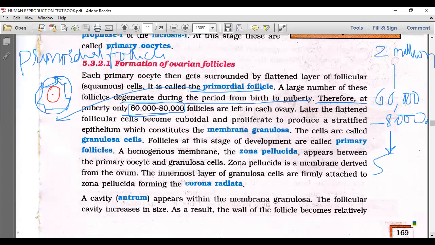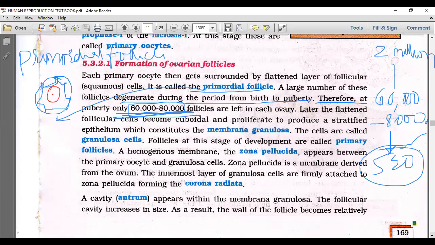How many do we want? Just 520. More than 520 is not needed at all. Less than 520 we require. So that's why there is nothing to worry about. Some students may get a doubt here: 60,000 to 80,000, is it sufficient? It is more than sufficient. You see here the number, how much do we require at maximum?